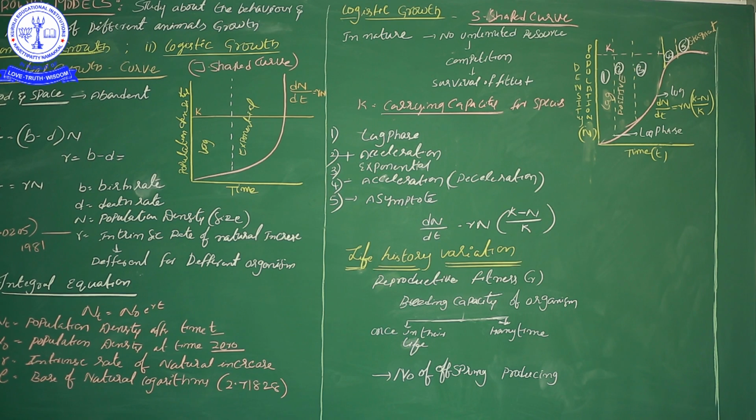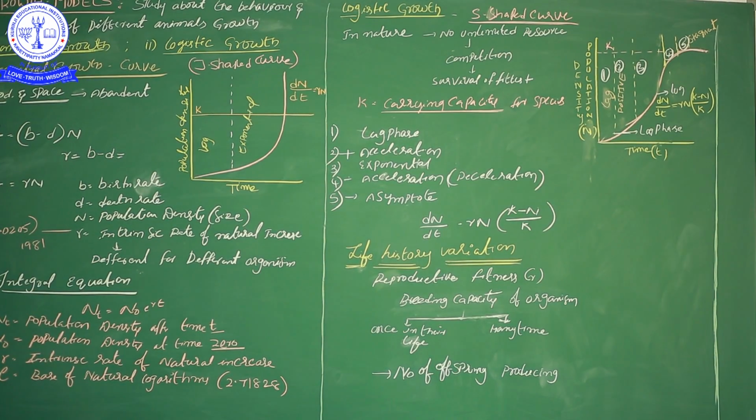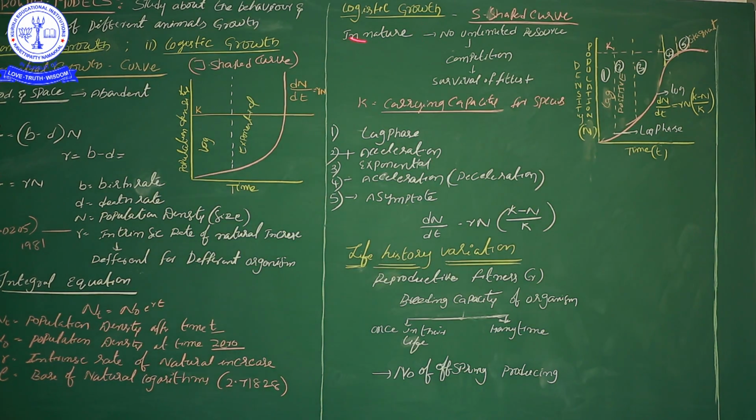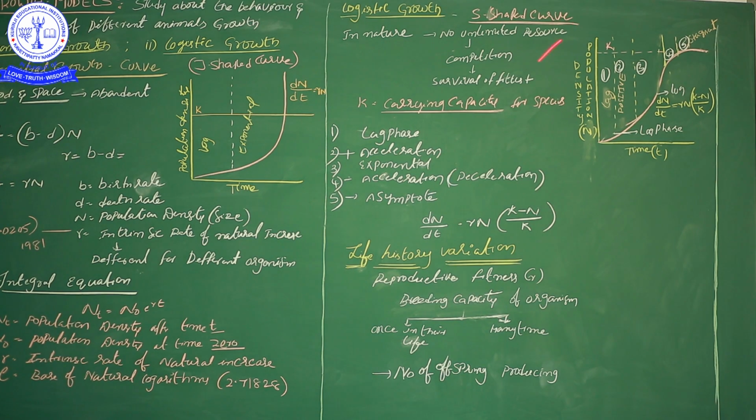Basically in nature, no organism gets abundant food resources or abundant space, because every place is restricted by certain limits, and food items are also available only up to certain limits. Apart from that, those food resources are not always available. So in nature, there are no unlimited resources.